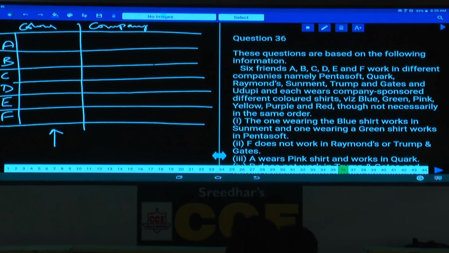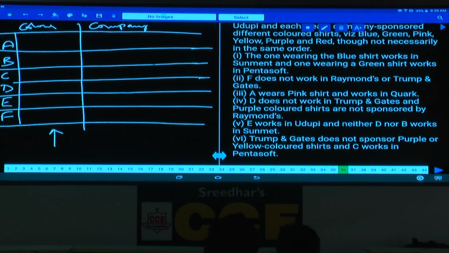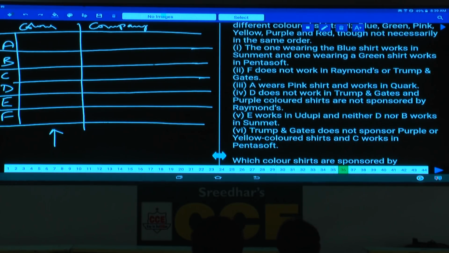We cannot represent this information because here there is a lot of space for us, hence we can represent. Clear? That is the only reason why we have interchanged these two, and you can take them in any order. Then question statement 1. The one who is wearing blue shirt works in Sunmet, and the one wearing green shirt works in Pentasoft.